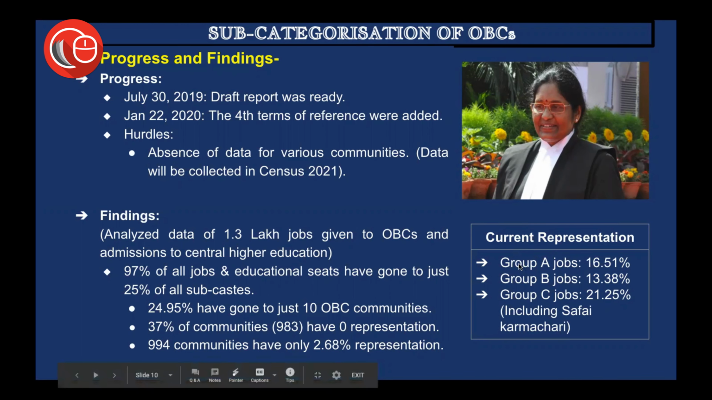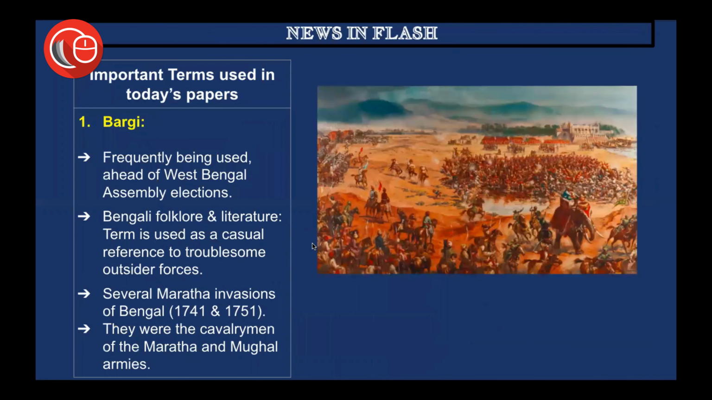So this is according to the group, the jobs in the various groups. The current representation for Group A jobs is 16.51%. Group B, Group C. You don't really need to recall all of these facts and numbers in particular. But yes, most of the trends should be kept in your mind. With this, let's see what we have for news and flash today.